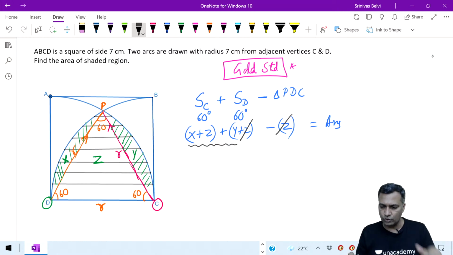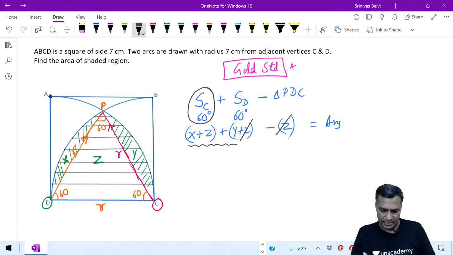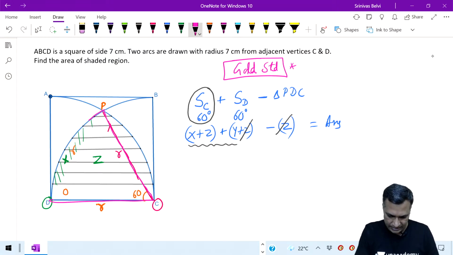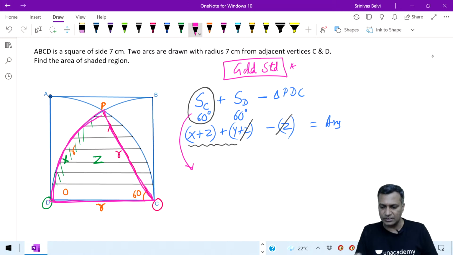Let me quickly tell you one portion. Let me see where is this area of the sector starting with 60 degrees, just in case you are confused. Where is that X plus Z? I was referring to this. Just look at this portion alone, this particular 60 degrees piece, this sector I wanted you to see. That is what I mean by the area of the sector equivalent of that 60 degrees. I will get the value of X plus Z from here.